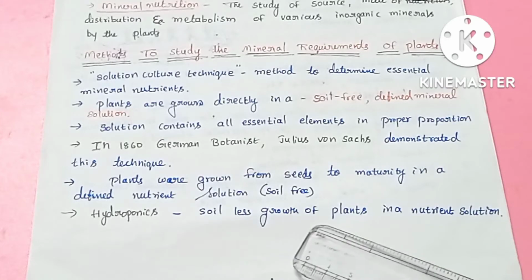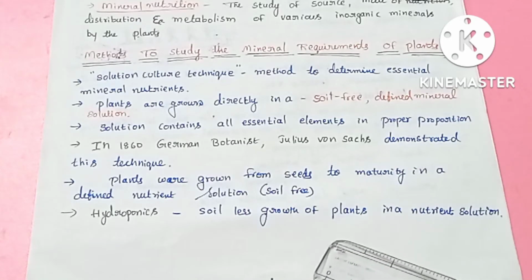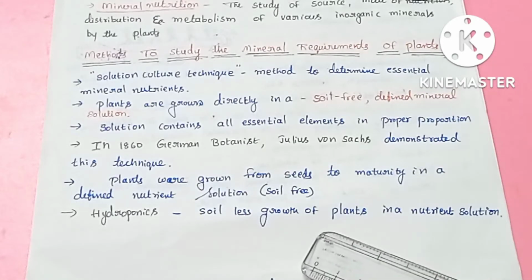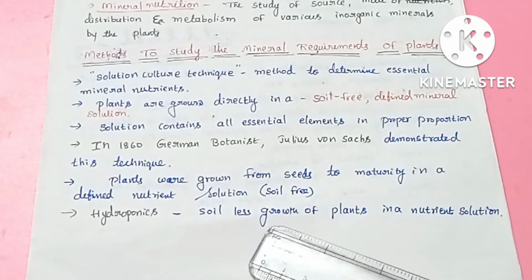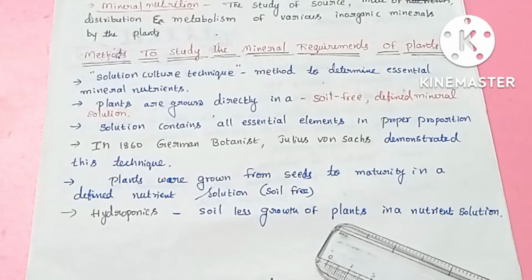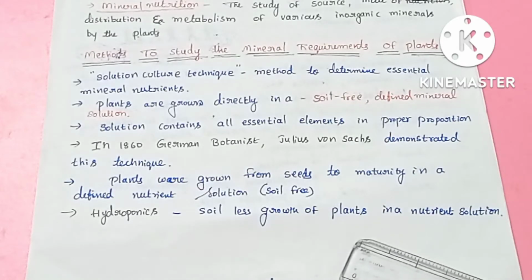Hydroponics is the soilless growth of plants in a nutrient solution. We are taking a nutrient solution, not any soil.